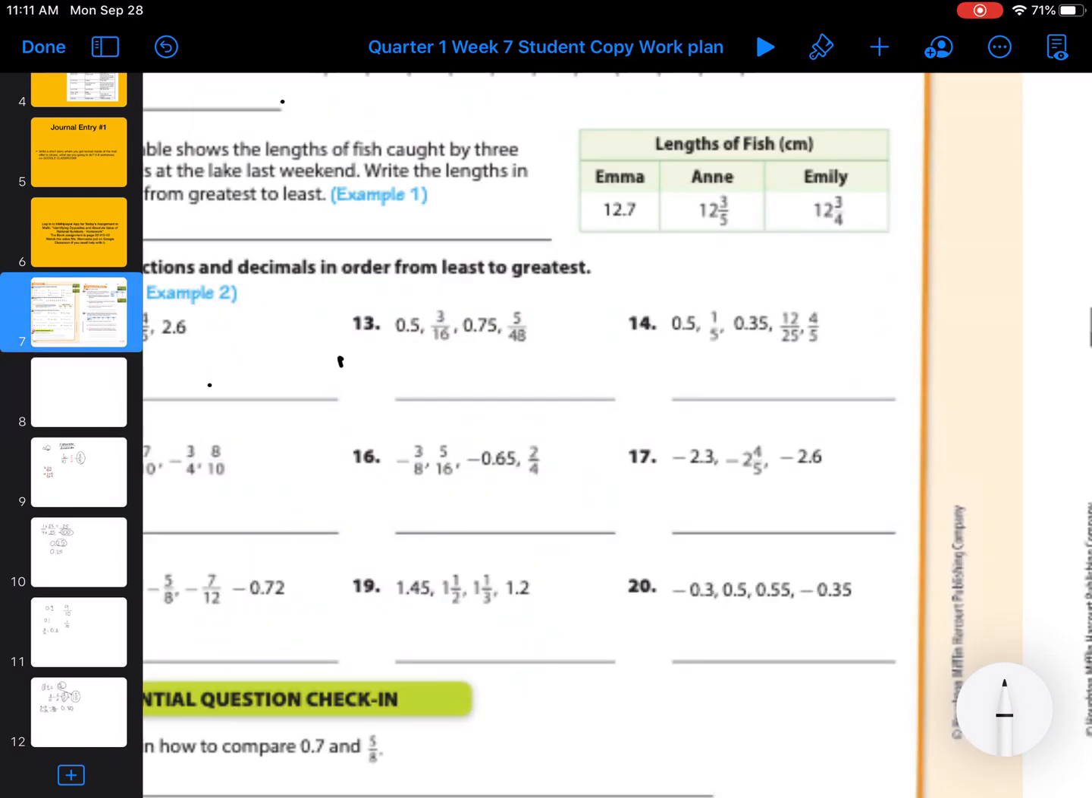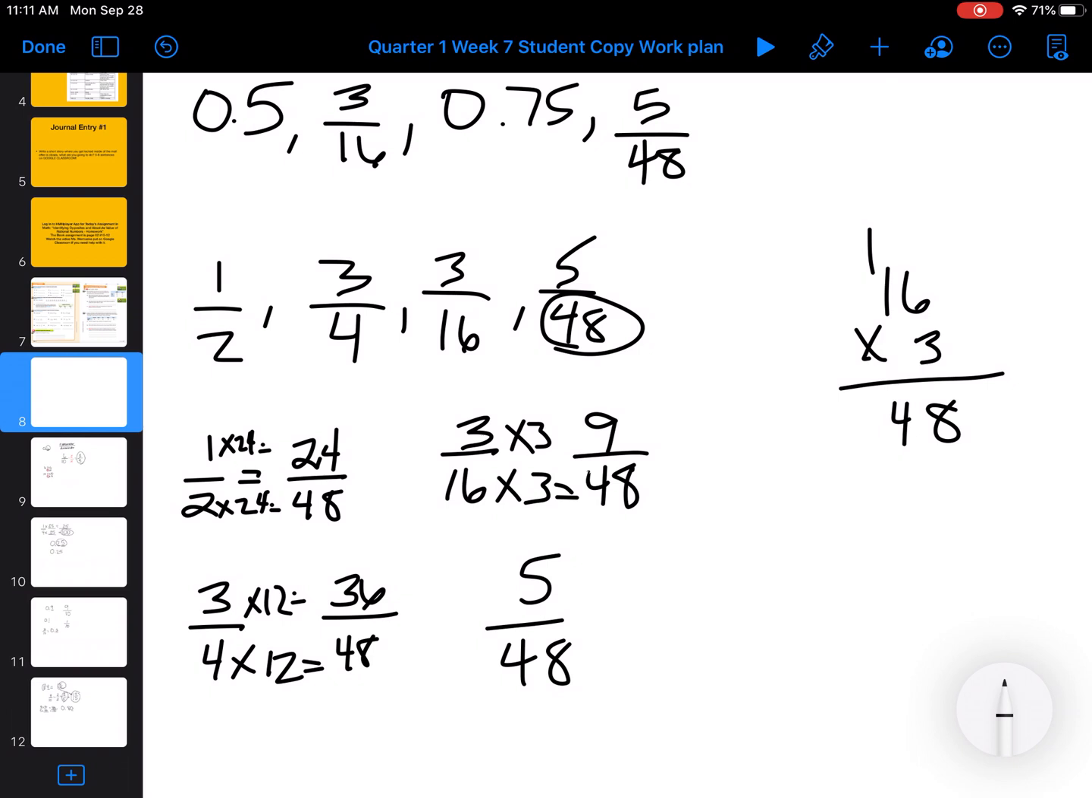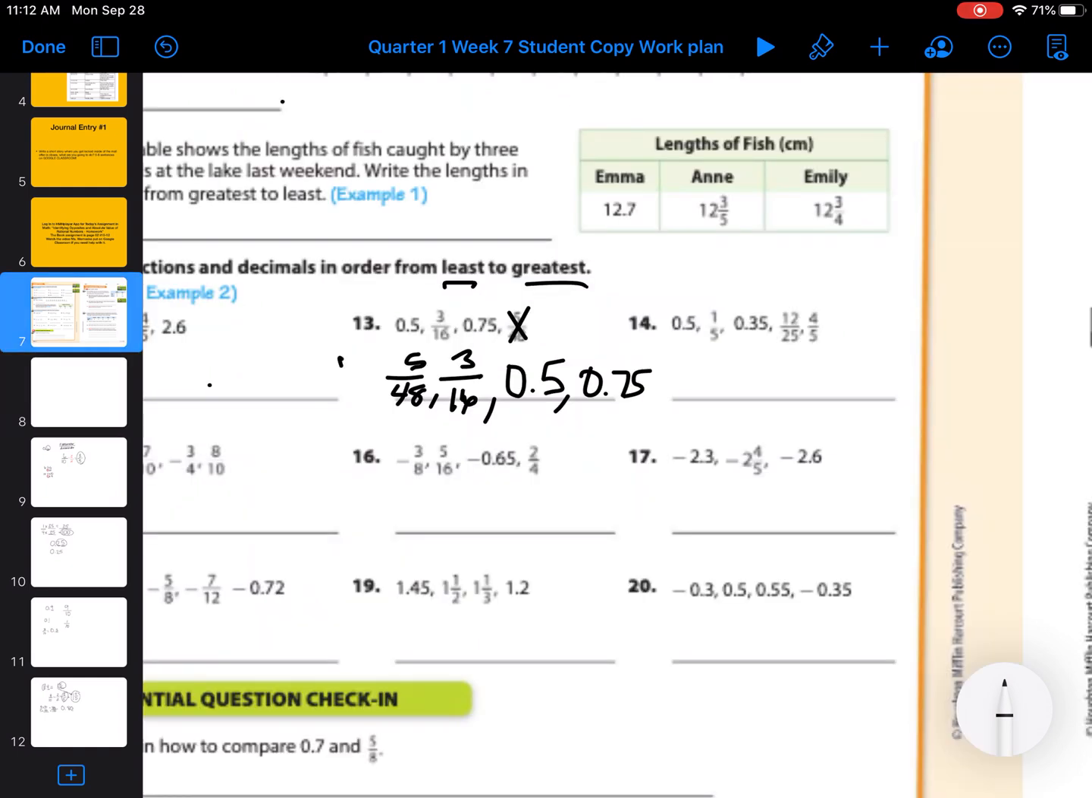So I need to look back at my question. I'm ordering them from least to greatest. So I know the smallest is 5/48. I'm going to mark that off. Then I know it's 3/16, and then it's 0.5 and 0.75. Because my 0.5 is the 24/48, and my 0.75 was the 3/4. So that's an order of least to greatest. So that's how you do number 13.